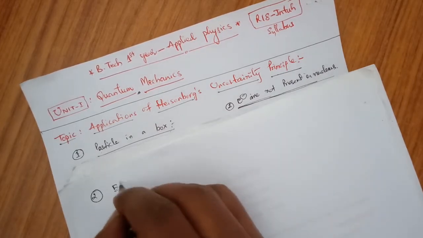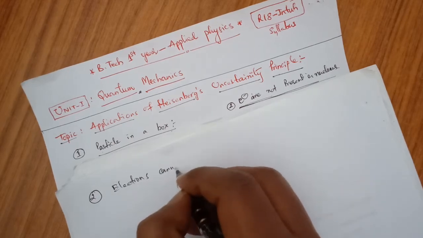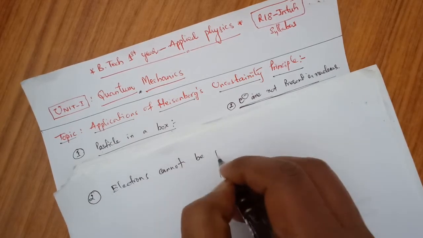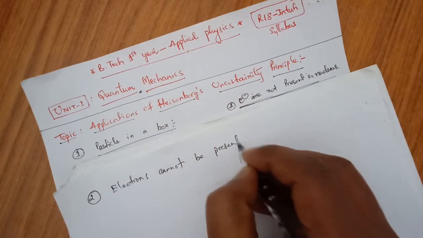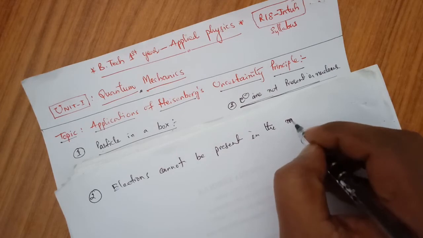The second one is: electrons cannot be present in the nucleus.